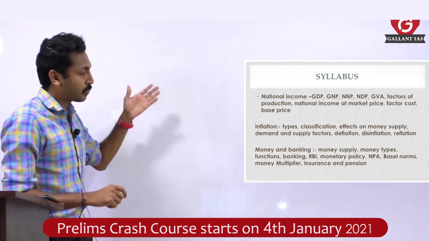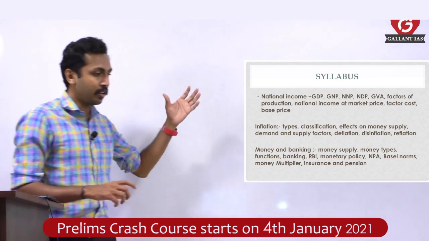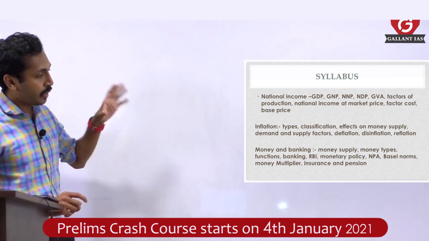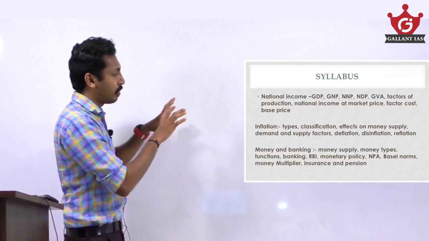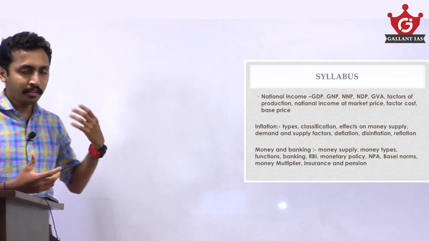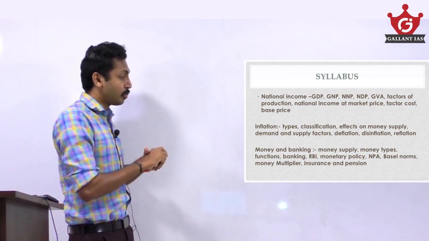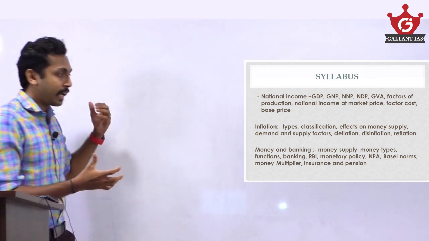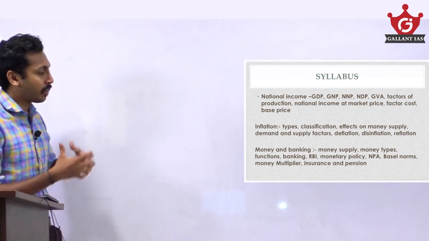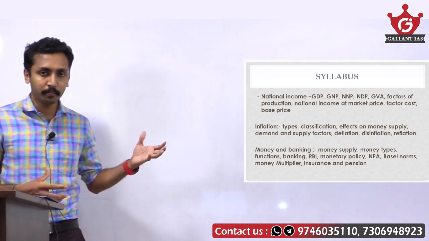And what are the topics that come under this money and banking module? Money supply, how the money in our economy is supplied. Types of money. Functions, what are the functions that money is doing? Banking, RBI, its functions, role and regulatory capacity, etc. Monetary policy committee, NPA, non-performing assets, Basel norms, money multiplier, insurance and pension, etc. These are the topics which come under money and banking.